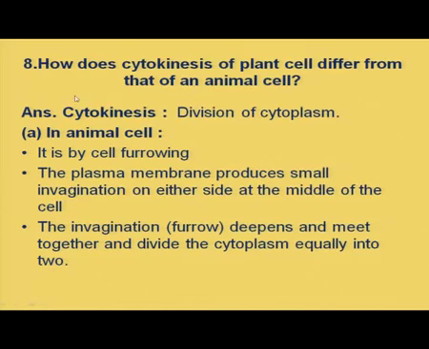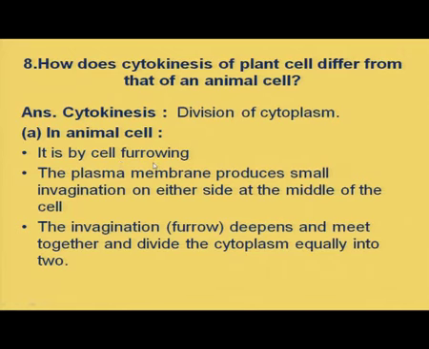Now, your question is, how does cytokinesis of a plant cell differ from that of an animal cell? Yes, you can verify your answer. Before that, what is cytokinesis? Kinesis means division, so division of cytoplasm is known as cytokinesis. In an animal cell, by which phenomenon does it occur? Yes, it is by cell furrowing.